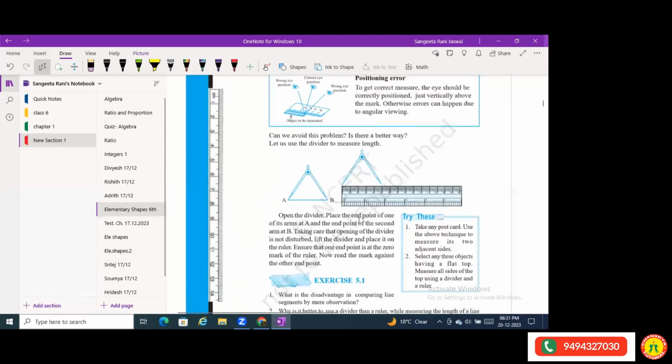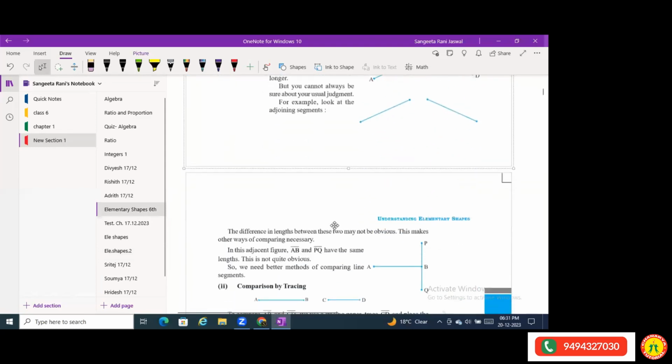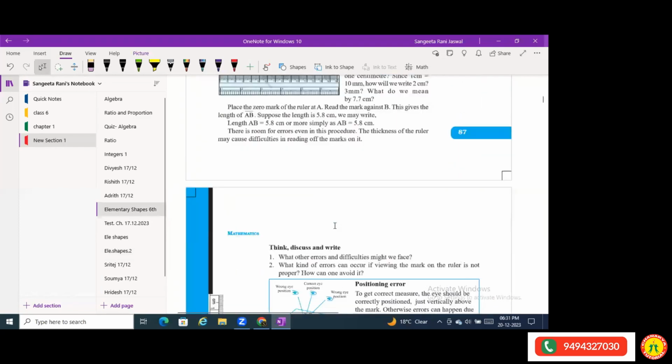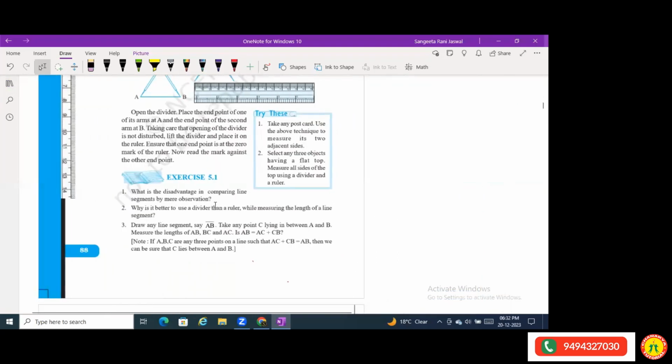Okay, let's come to the exercise part. Now we have discussed these basic things: divider, pointer, everything. Coming to the first exercise: what is the disadvantage in comparing line segments by mere observation?